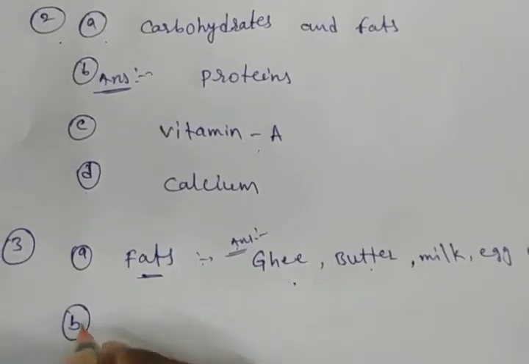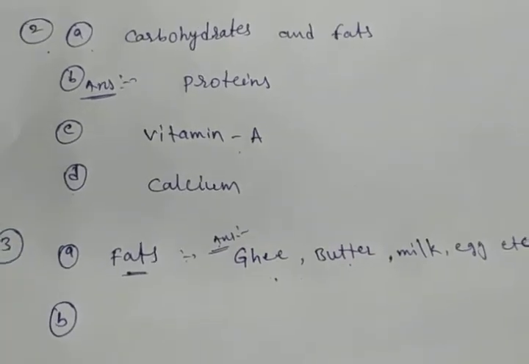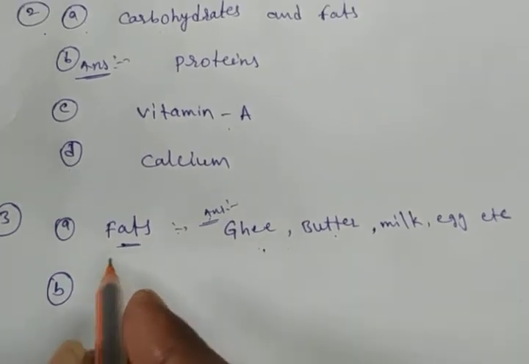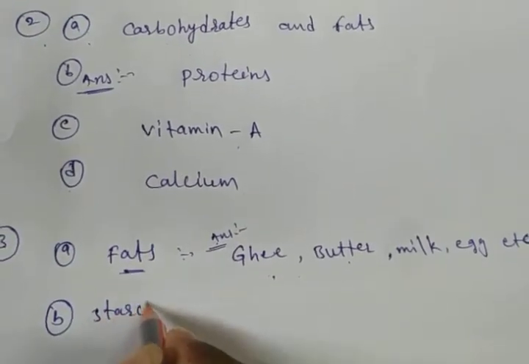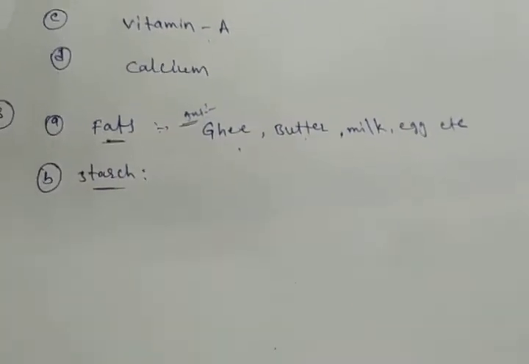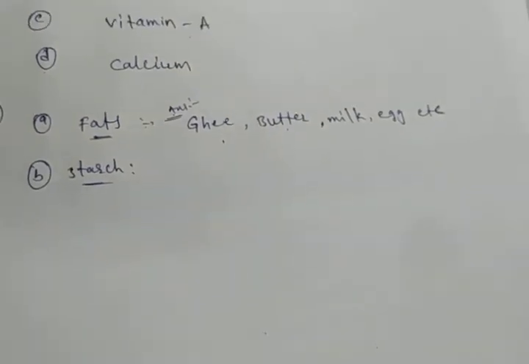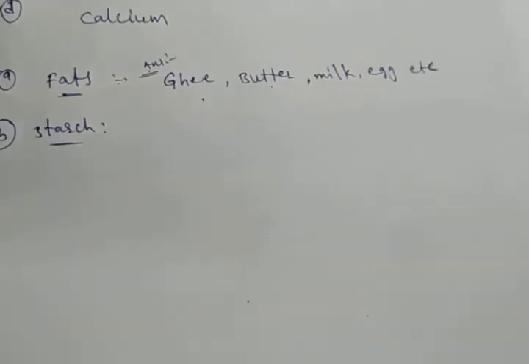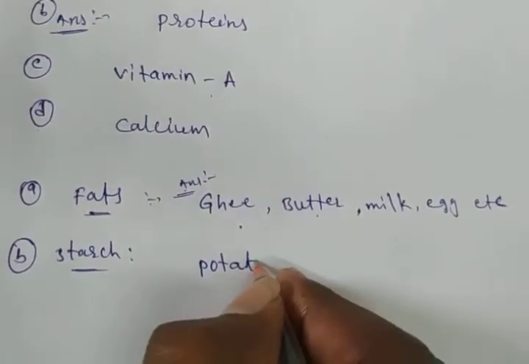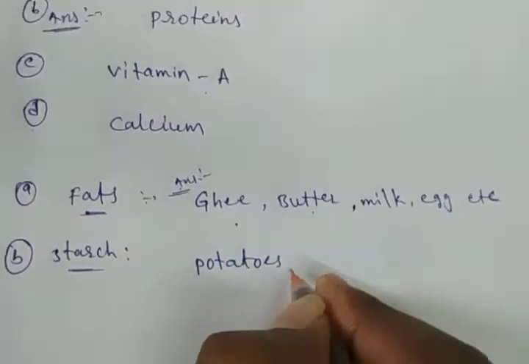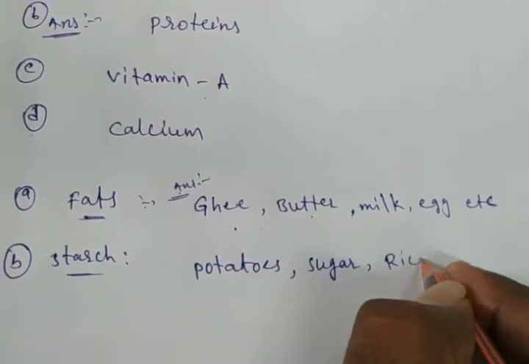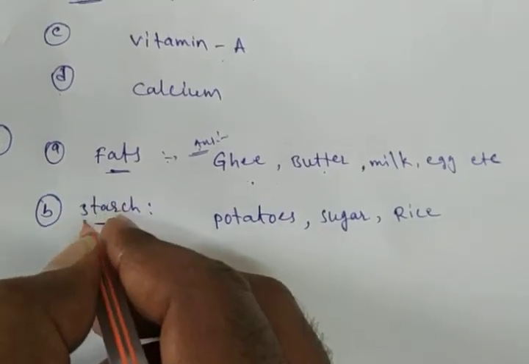And for the B question, what is the B? Starch. A is fat, B is starch. What is starch? Which food items contain more starch? Potatoes have more starch, and sugar also, and rice also. These are the answers: potatoes, sugar, rice have more starch.